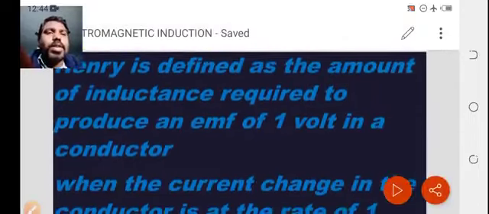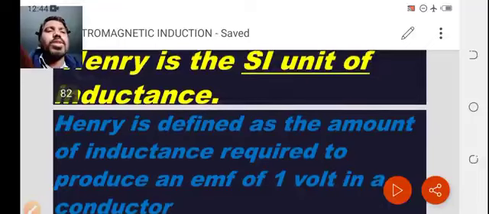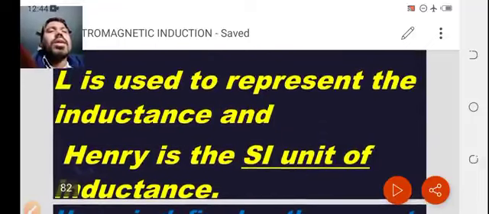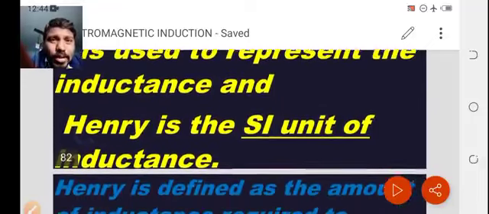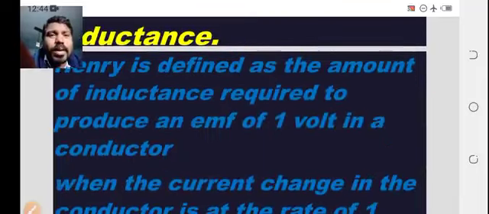So what is the unit of Henry? Henry is the unit of inductance, where L represents inductance. What is the definition of the unit Henry?